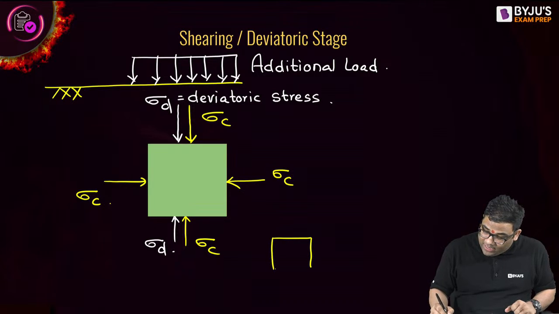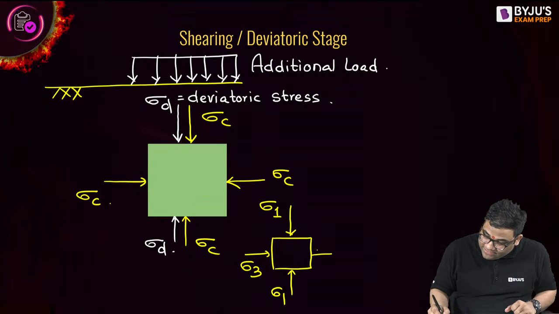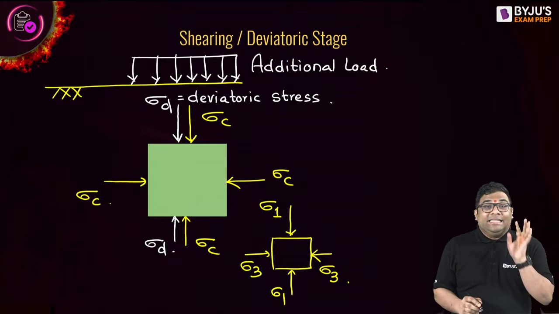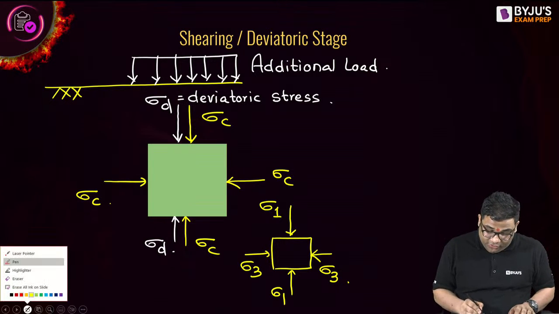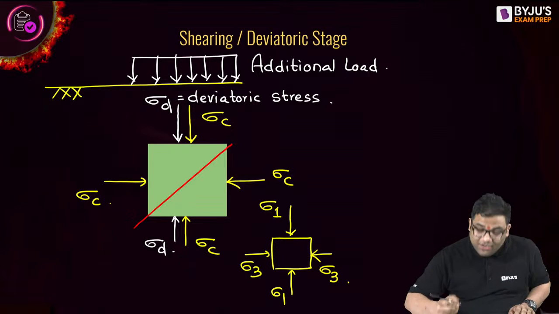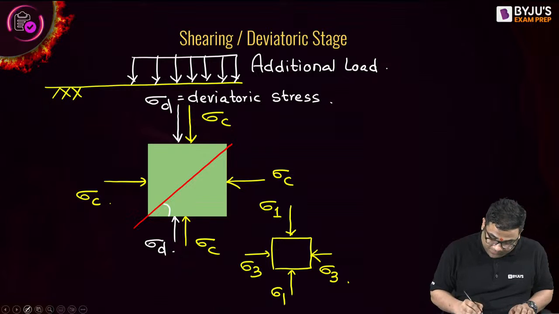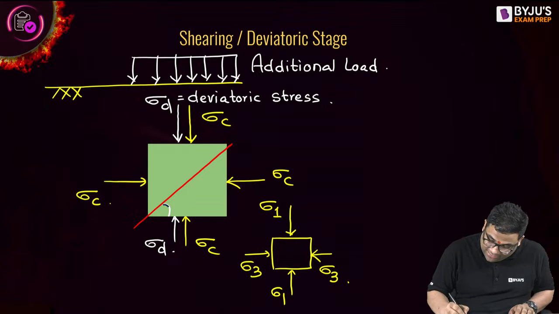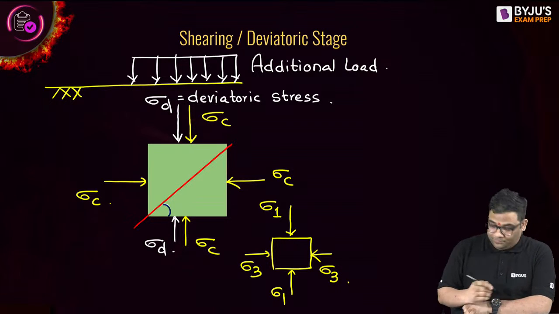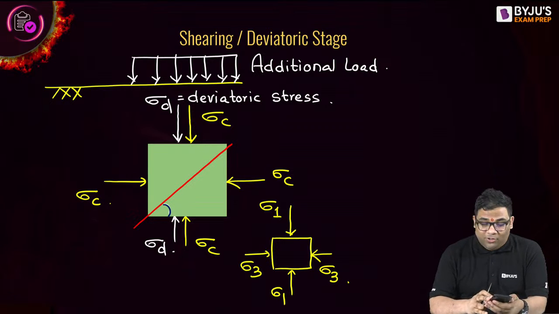Now this situation is very similar to that, right? Where we have major principal stress in the vertical direction, and minor principal stress in the horizontal direction, right? And this stage is known as the deviatoric stage. And at this stage, the soil will fail here. And tell me, what will be this angle?